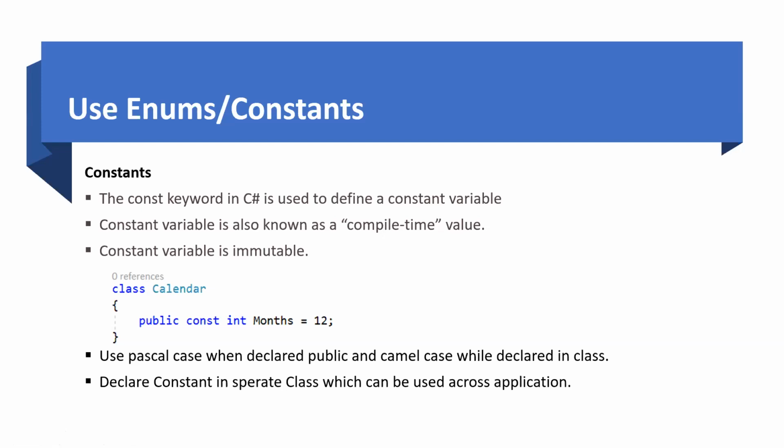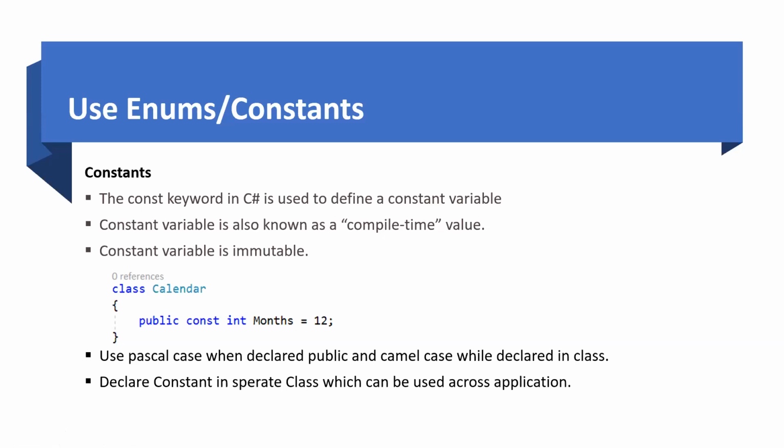A constant is basically a compile-time value, and it cannot be changed. The variable value cannot be changed. So we can create a separate class and declare all the constants in it, and those constants can be used across the application.